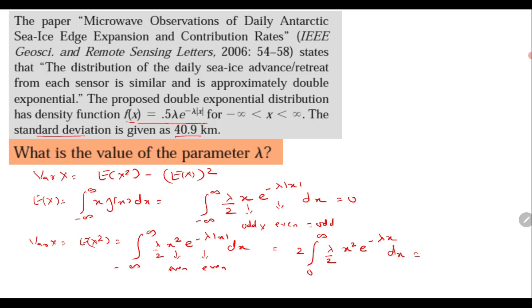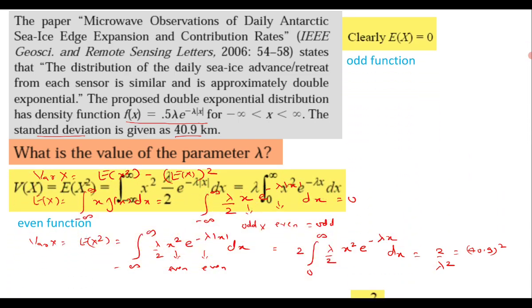So quickly try this integration by yourself. It comes out to be 2 by lambda square. Now you need to equate it with 40.9 whole square, because the standard deviation is 40.9, and from there you will get the value of lambda.